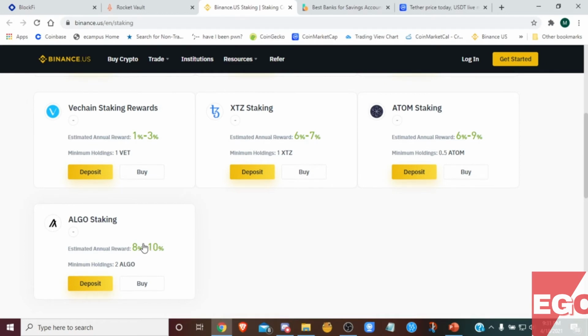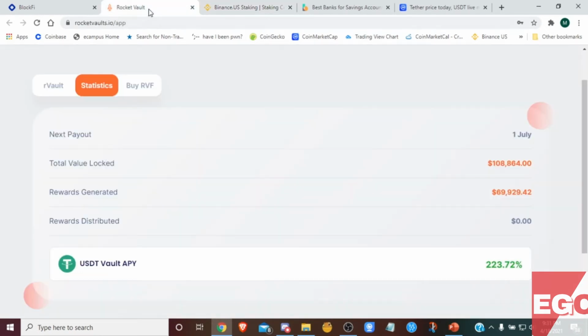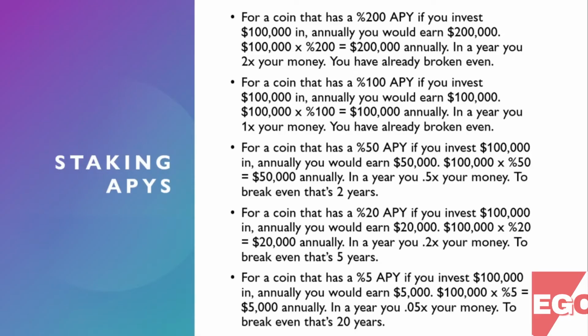In my experience in cryptocurrencies, centralized exchanges like BlockFi and Binance, their APY staking is not always the highest. These centralized websites and platforms, their APYs are always high or higher than usual. This is done normally to bring awareness to their website, page, whatever the case may be, for a period of time.